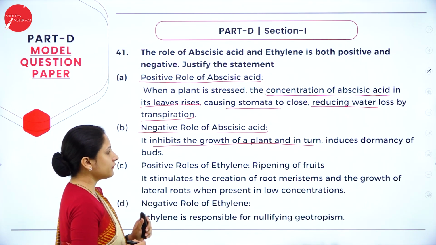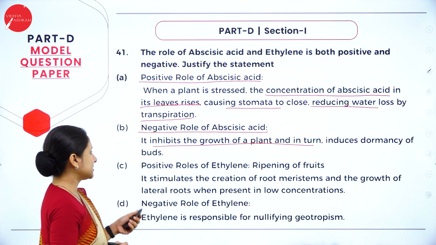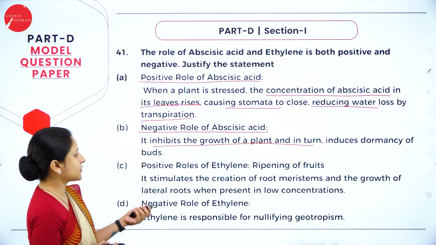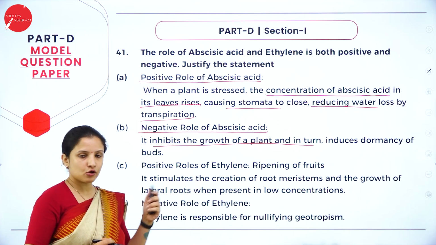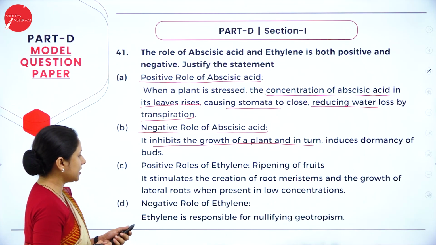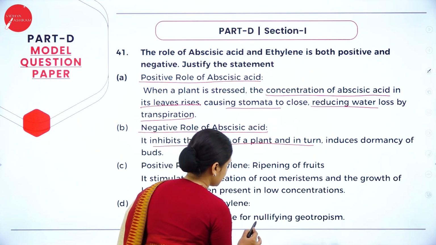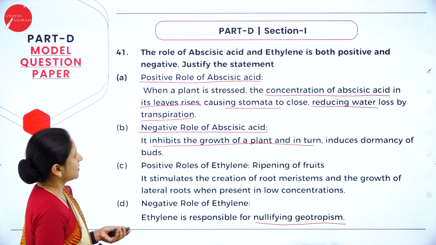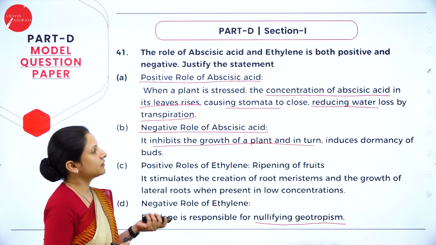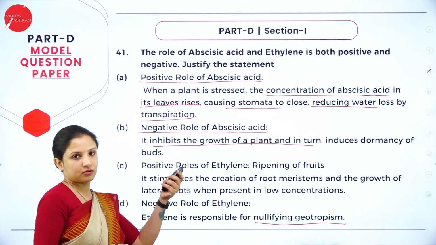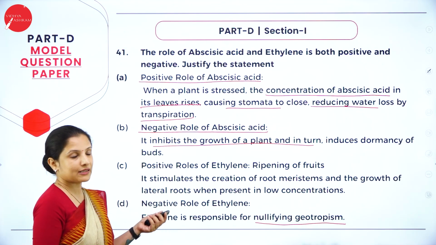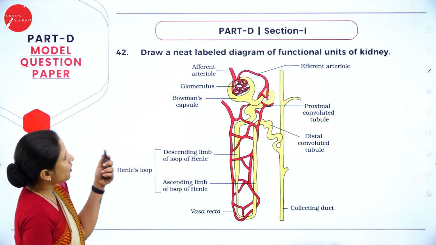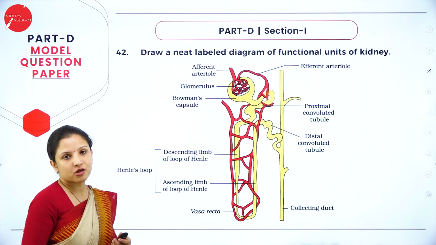Positive role of ethylene: ripening of fruits, and it stimulates the creation of root meristems and the growth of lateral roots when present in lower concentration. Negative role of ethylene, it is responsible for nullifying geotropism. So much you have to write. If you write the positive and the negative aspects of both these hormones or growth regulators, you will get 5 marks. So next question. Draw a neat labeled diagram of functional unit of kidney.